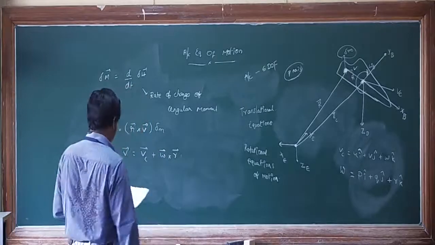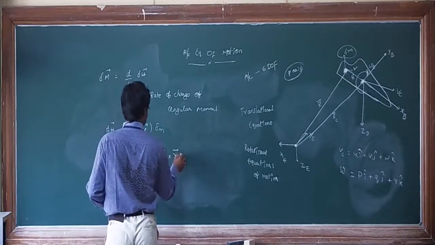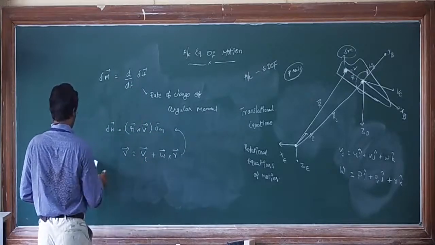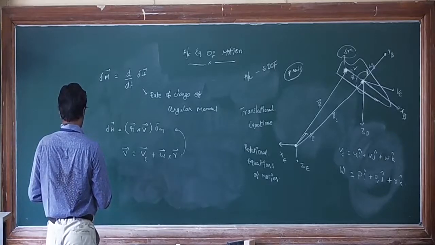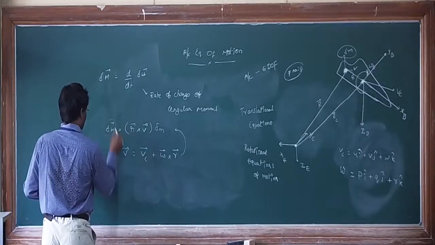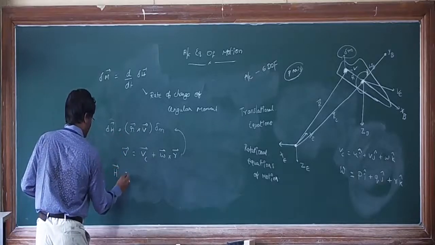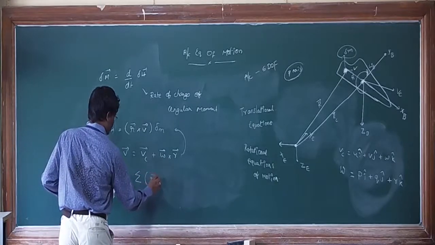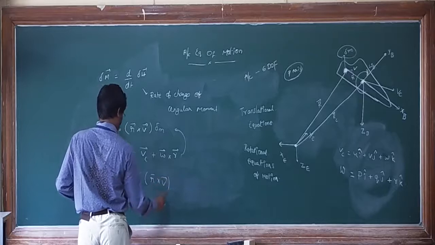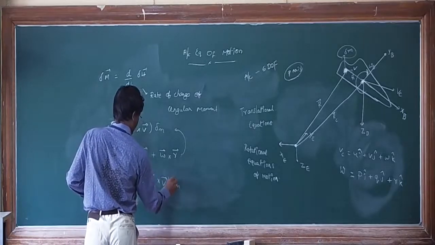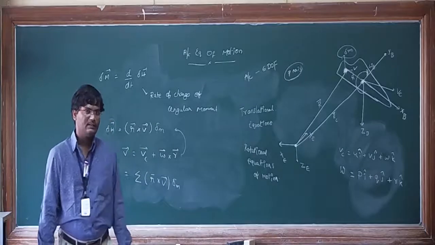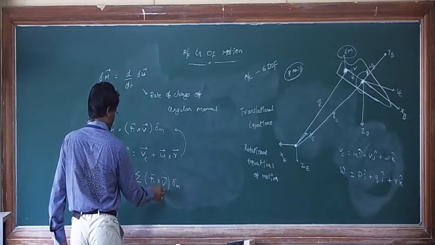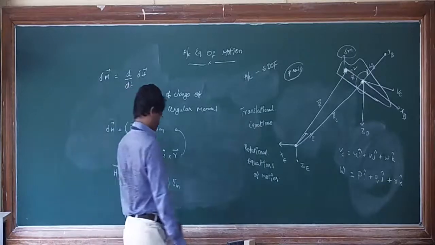If you substitute this V bar in this equation, what will you get? Delta H, the angular momentum, is nothing but the summation of R bar cross V bar delta m. Everyone, substitute this V bar in this equation and do this quickly.